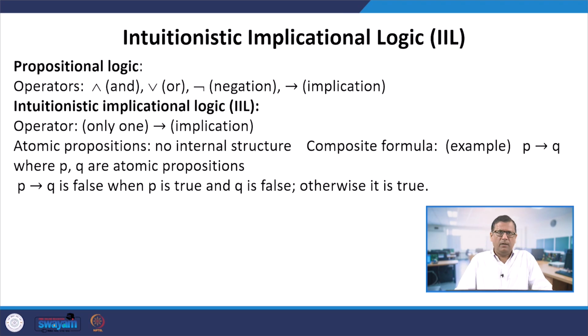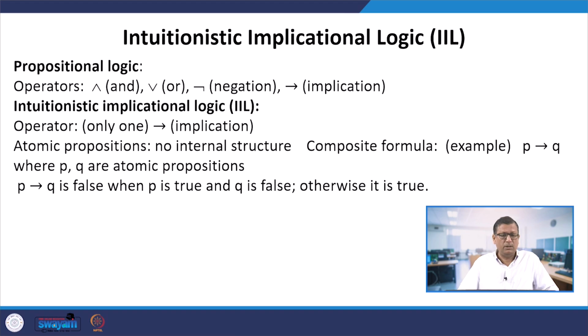For the Curry-Howard correspondence, we have seen that types and propositions correspond. For the logic, we are considering intuitionistic implicational logic to give the idea of this correspondence. Intuitionistic implicational logic can be viewed as a fragment of propositional logic.